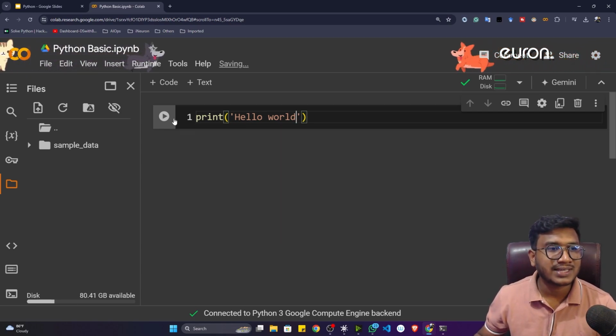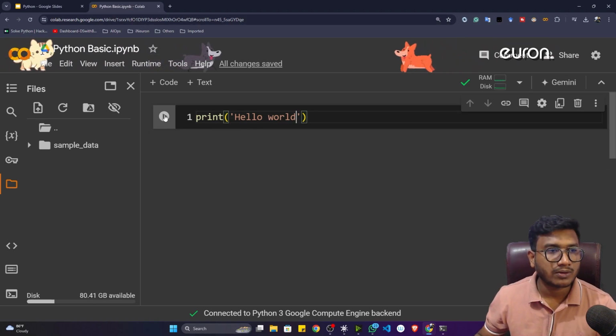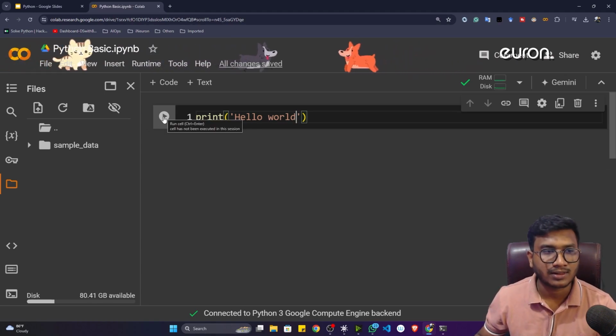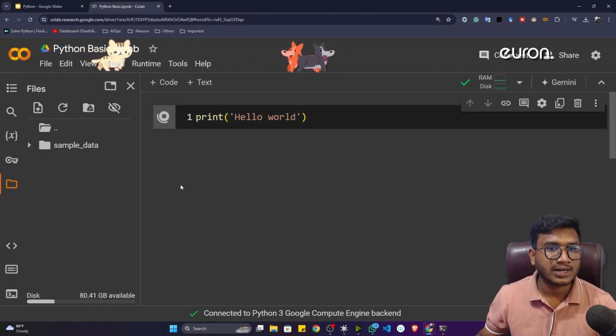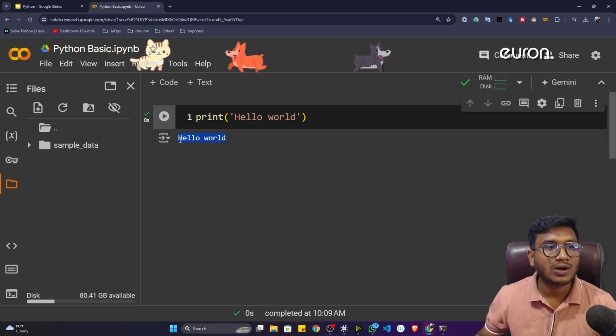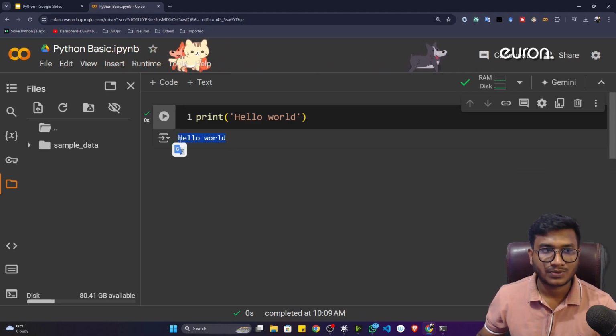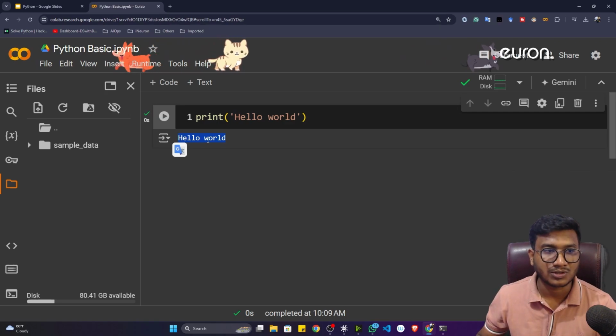Now, if I want to execute this particular code, I have to click on this particular cell. You can see run cell, I have to click. Now, guys, you can see hello world has been printed inside my console.